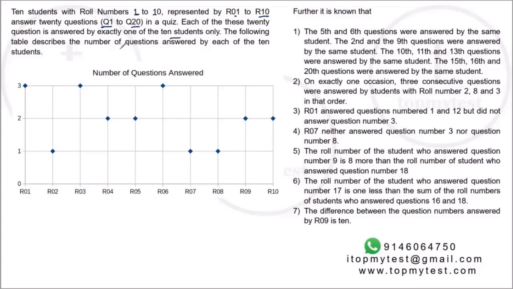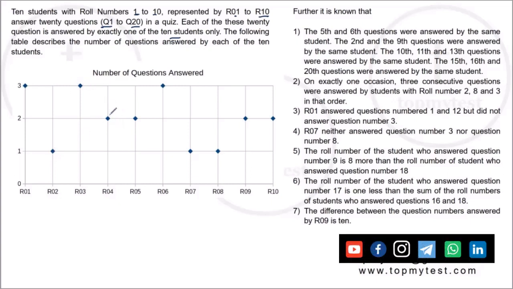The following table describes the number of questions answered by each of the 10 students. So what this says is that roll number 1 answered 3 questions. Roll number 2 answered 1 question. Roll number 3 answered 3. 4 answered 2. 5 answered 2, but we don't know which one is which. And information about that is given here.